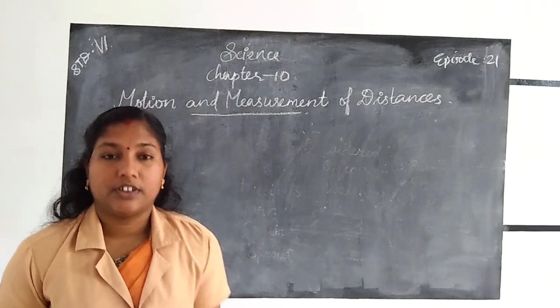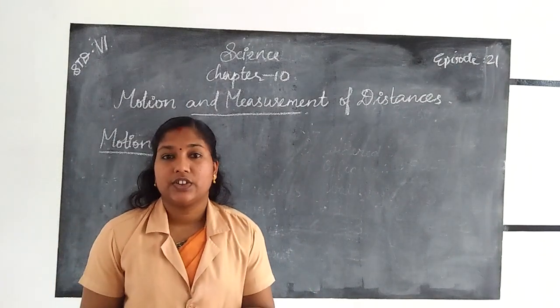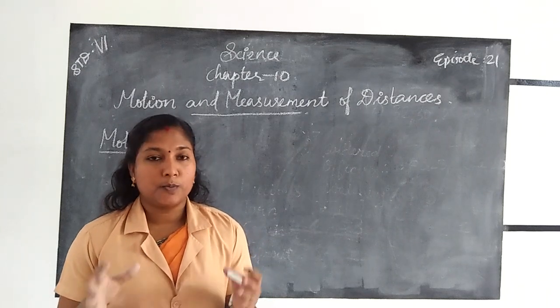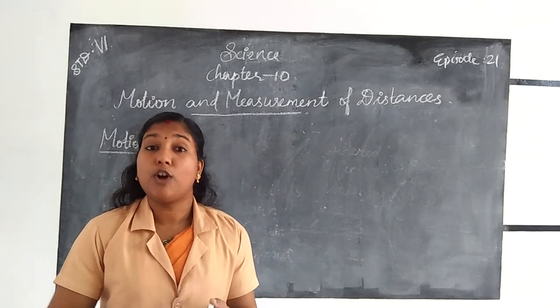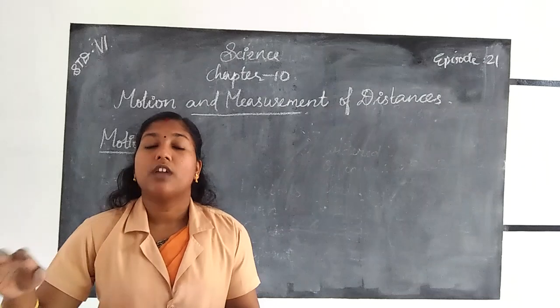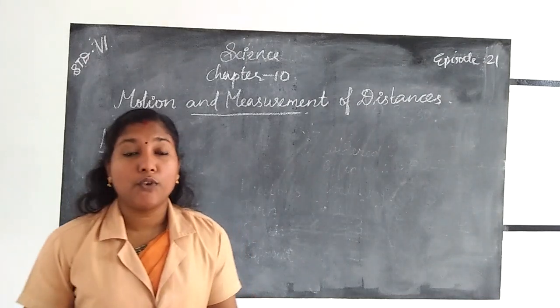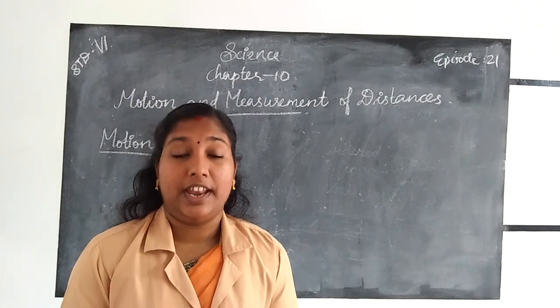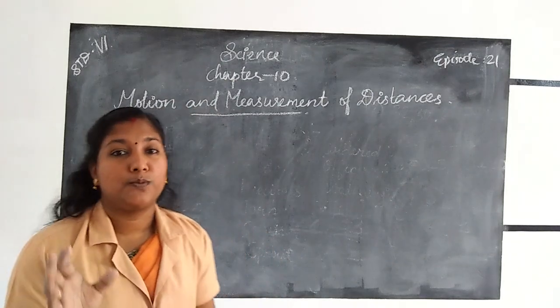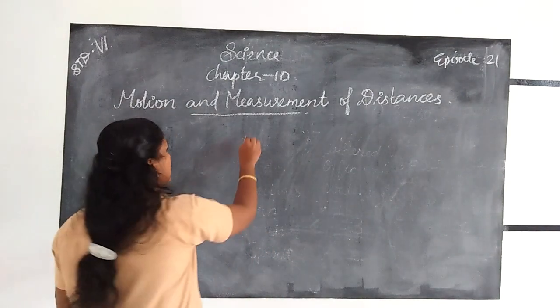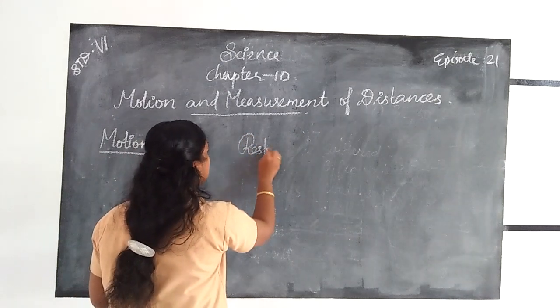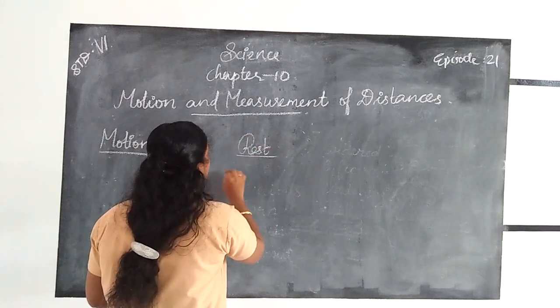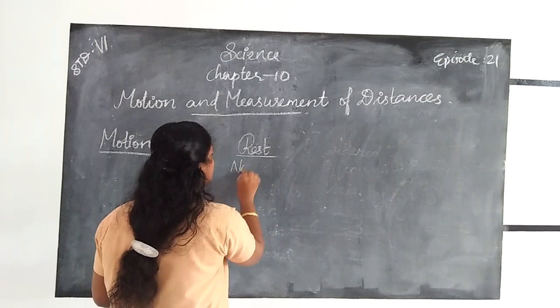If some object is at rest, it cannot move from one place to another. That state of an object is called rest. There is no change in position.